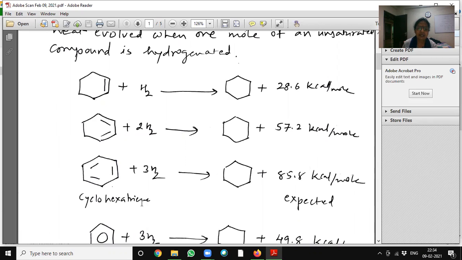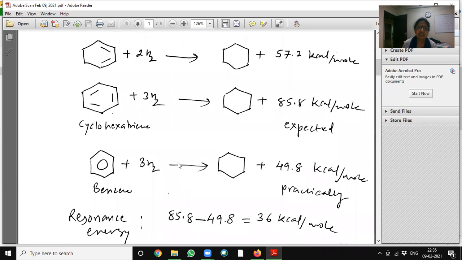So cyclohexatriene on hydrogenation with 3 moles of hydrogen will again form cyclohexane, and the expected energy will be 85.8 kilocalorie per mole. But benzene, which contains 3 double bonds, on hydrogenation with 3 moles of hydrogen will also form cyclohexane, but it will liberate 49.8 kilocalorie per mole energy practically.